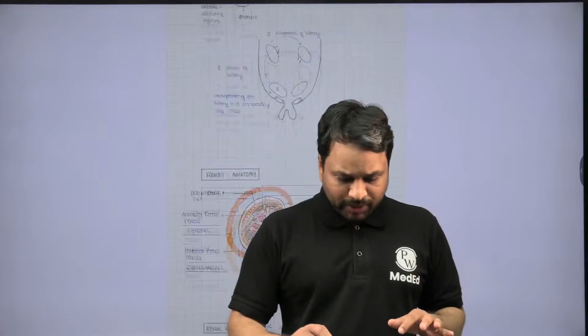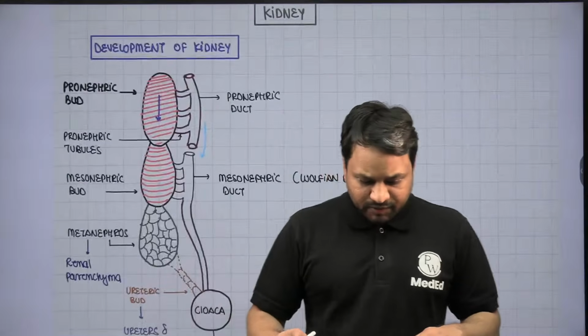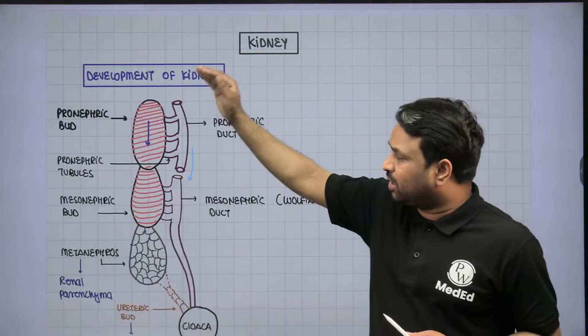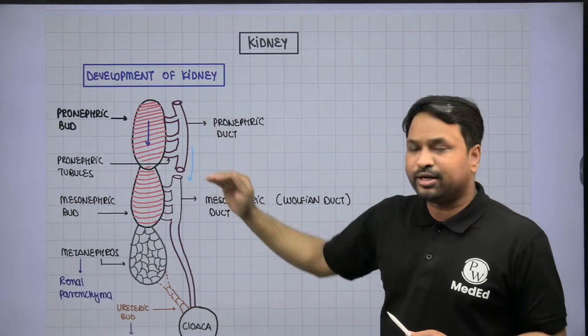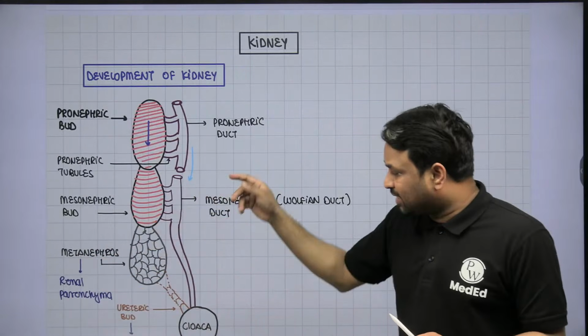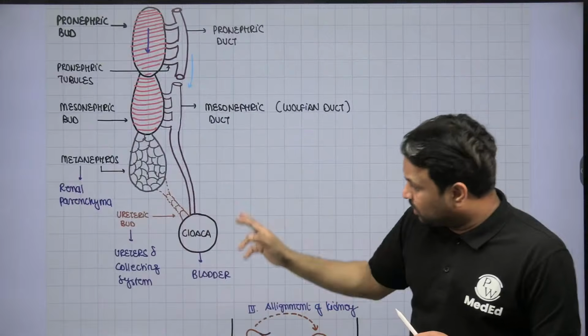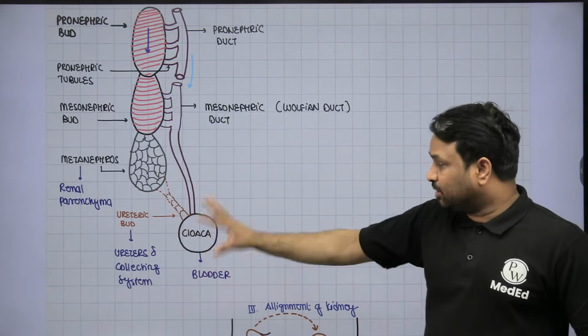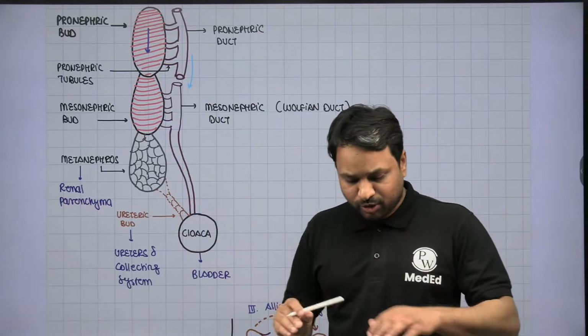Now, let's do a quick recap of what we have learned. We started with the development of the kidney. We know the kidney is going to develop from the pronephric bud. From there, it goes into development of mesonephros. From there into metanephros. Metanephros eventually converts into kidneys. The mesonephric duct, which is going to go and touch the cloaca, will give rise to the ureteric bud. Ureteric bud will go and combine with the metanephros to form the collecting system. The bladder is developed from the cloaca. The whole system is going to be from here.